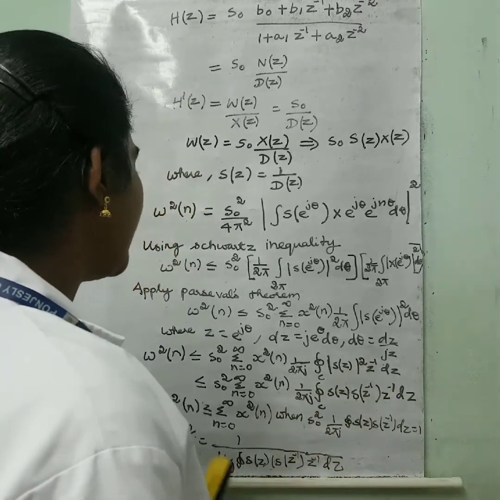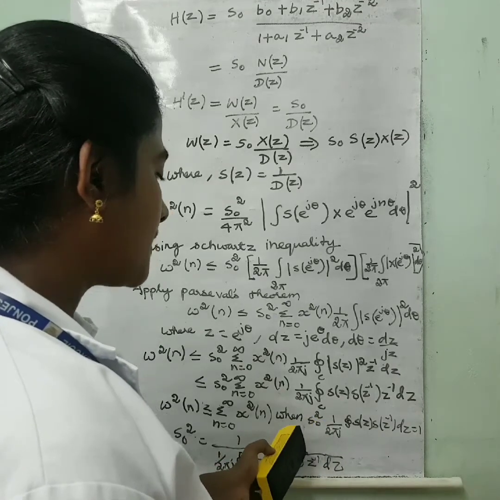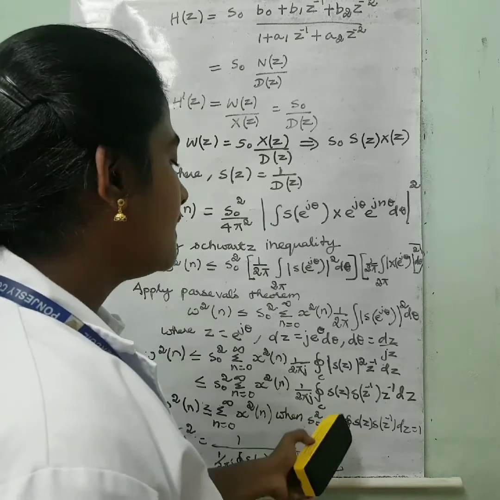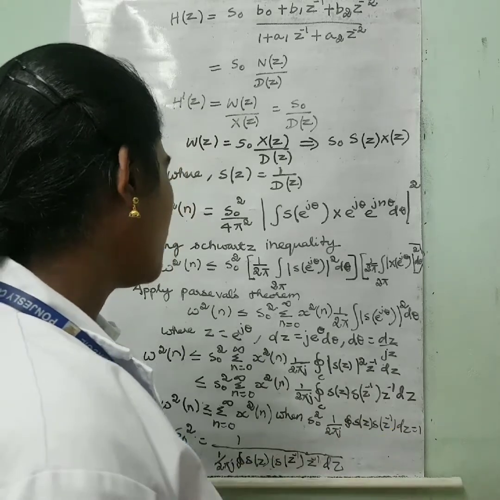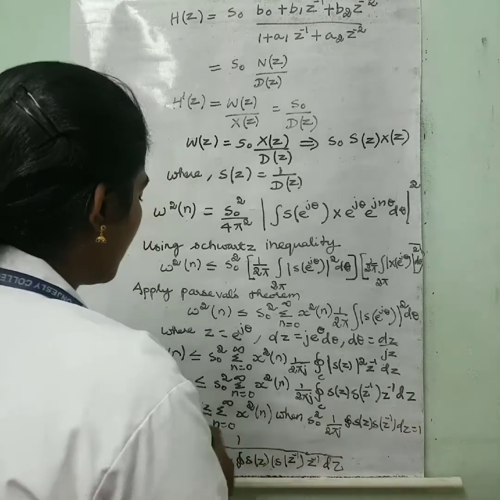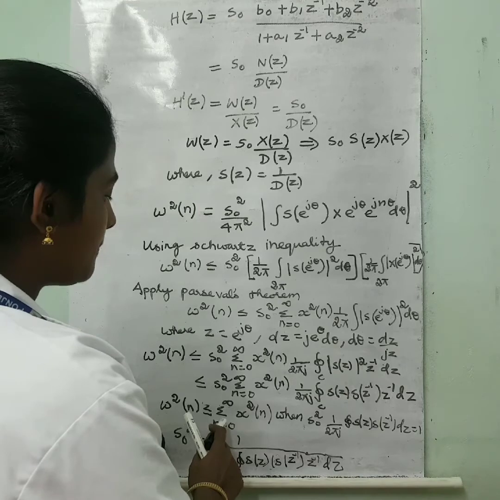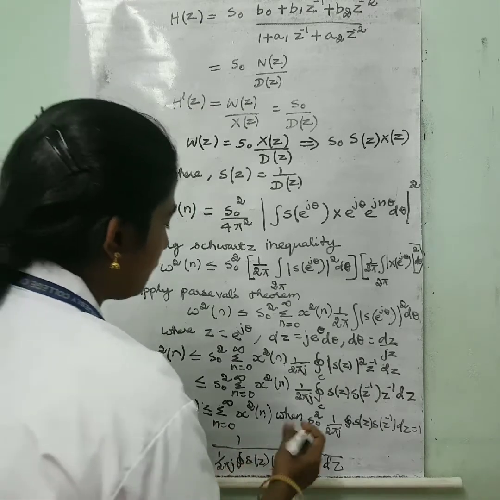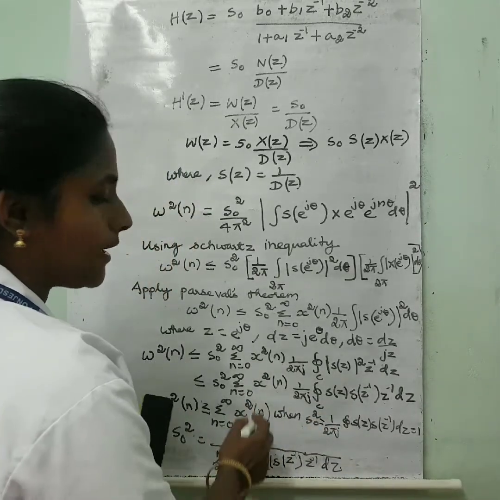Here, when 1 by 2 pi j integral of s of z and s of z inverse into z inverse dz is equal to 1, you will have w square of n is less than or equal to summation n is equal to 0 to infinity x square of n. When this is equal to 1, only this term x square of n you will get.